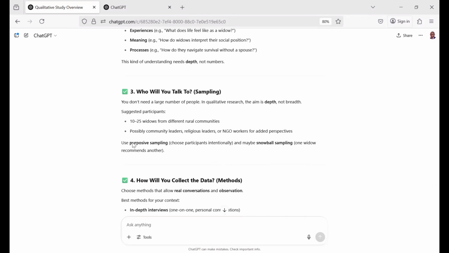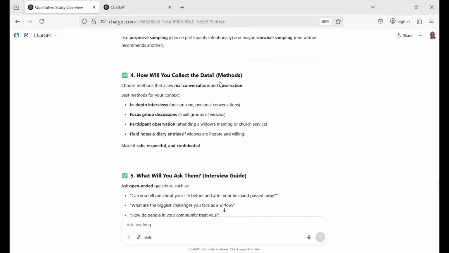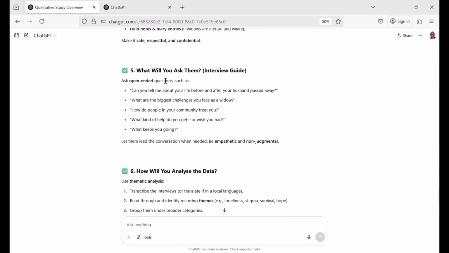But the thing you have to note is saturation. When your data collection reaches saturation point, which is the point when you begin to get almost the same responses from your respondents, then you have to give it a cut point, stop at that point, and then you move on. So use purposive sampling. Then, how will you collect the data? Methods. It's talking about the methods. Choose methods that allow rich conversations and observation. Best methods for your context include in-depth interviews, focus group discussions, and participation.